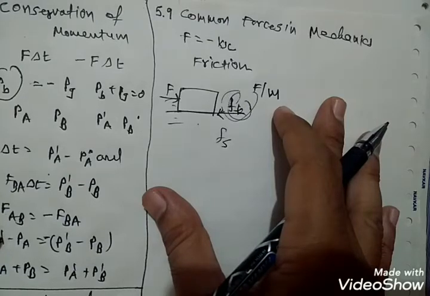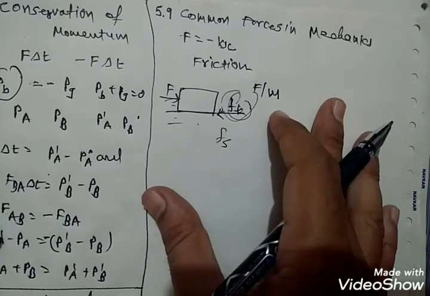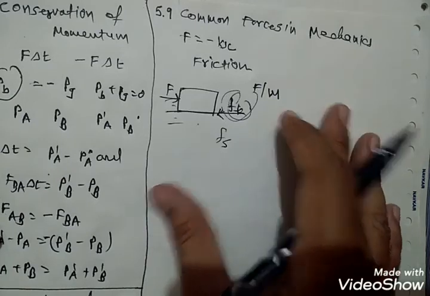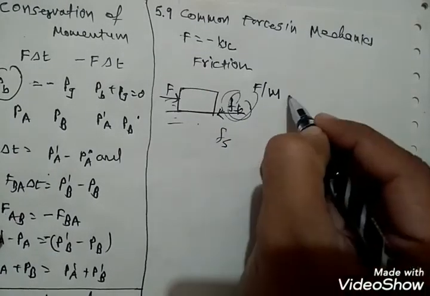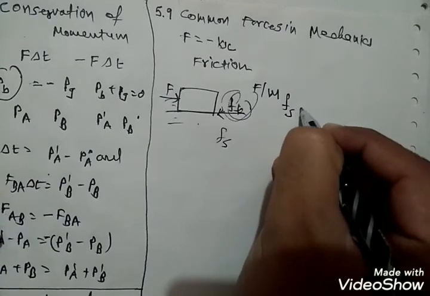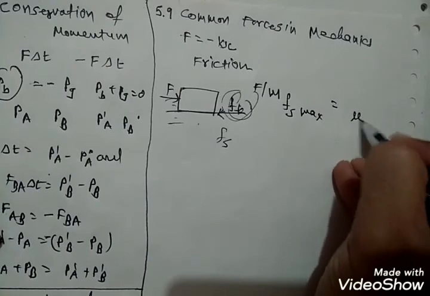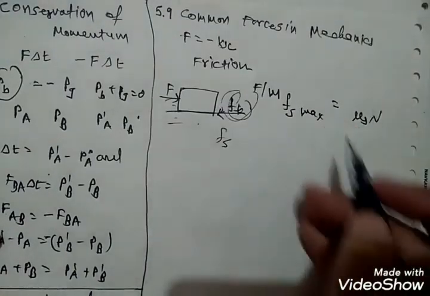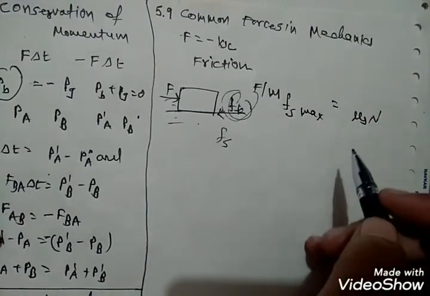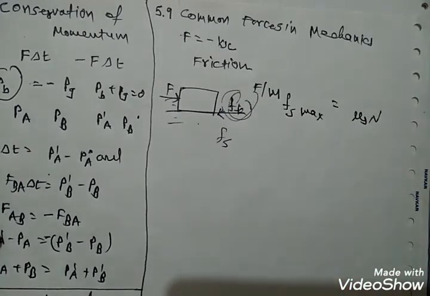We know from experience that the applied force can exceed a certain limit. The maximum static friction is independent of the area of contact and varies with the normal force. So Fs maximum equals mu s times N, the normal force, where mu s is the constant of proportionality depending only on the nature of the surfaces in contact.